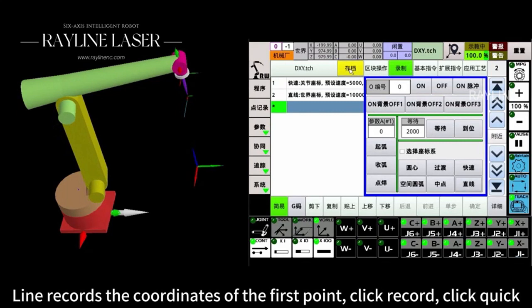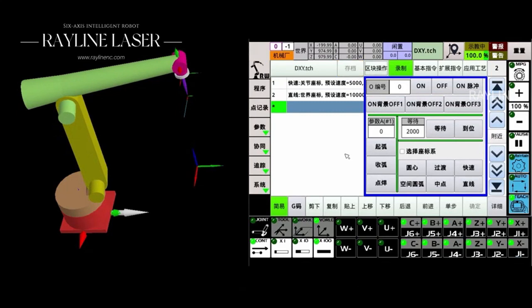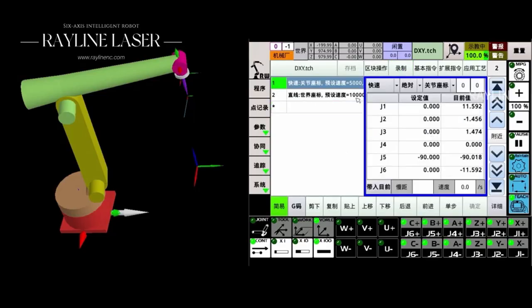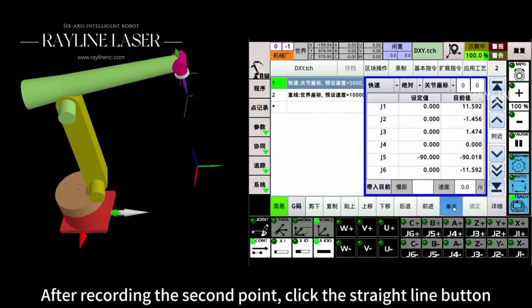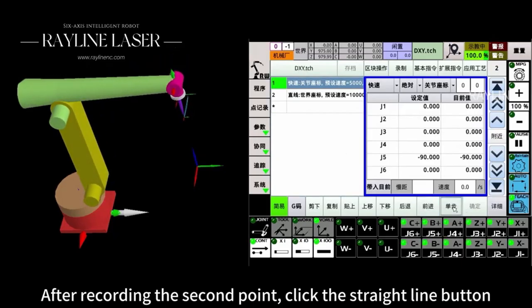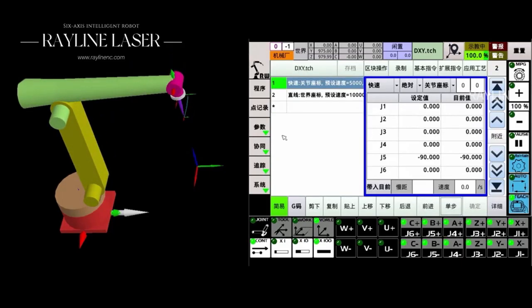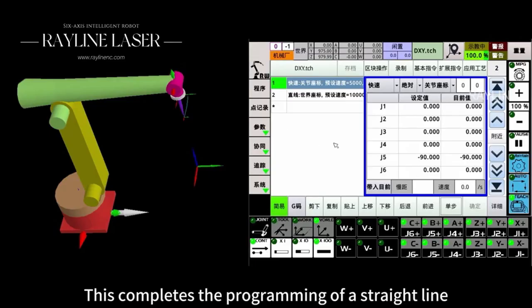Click Record, click Quick. After recording the second point, click the Straight Line button. This completes the programming of a straight line.